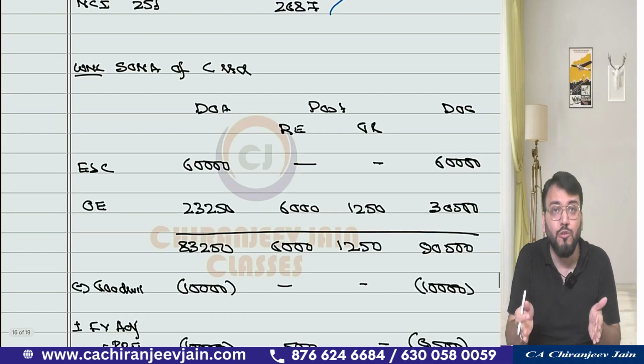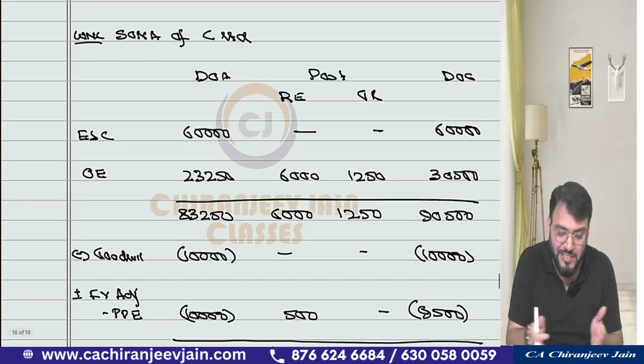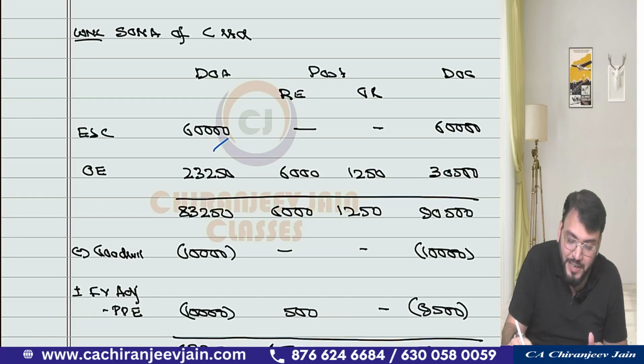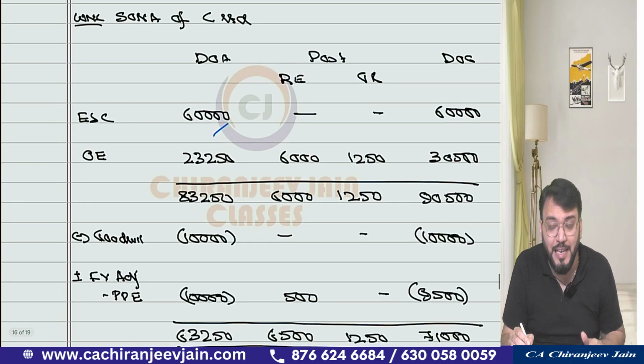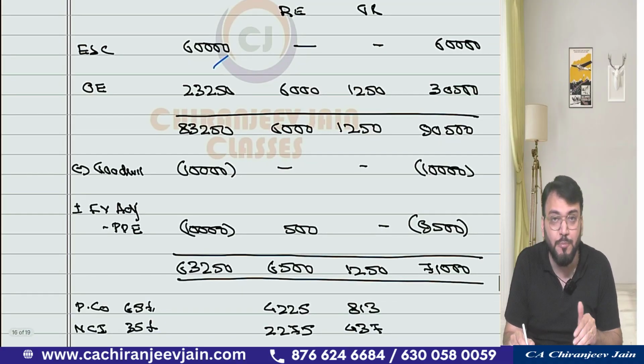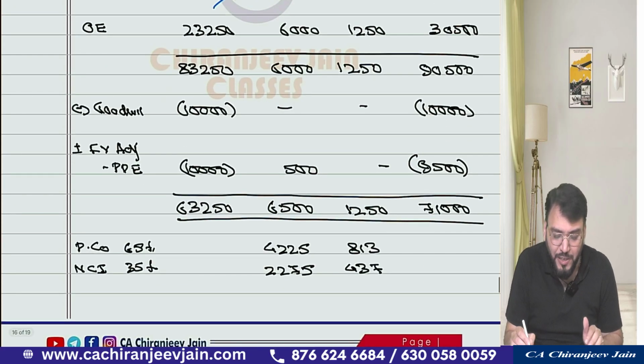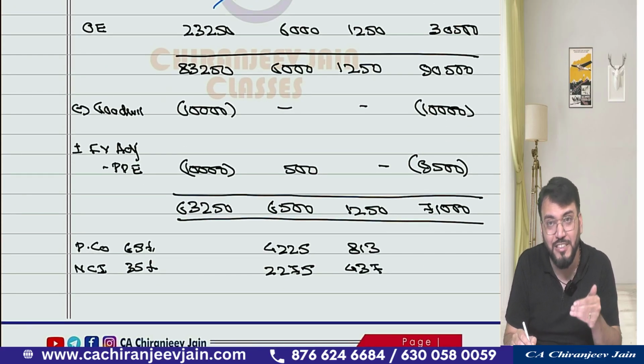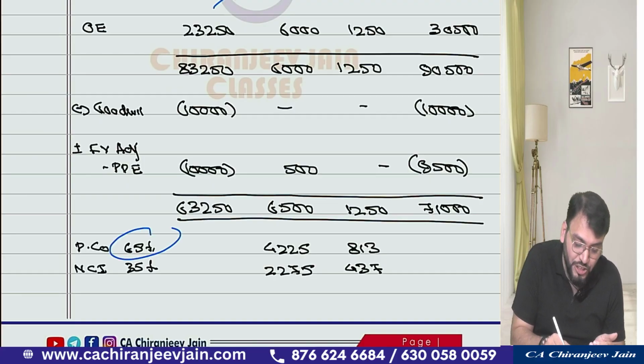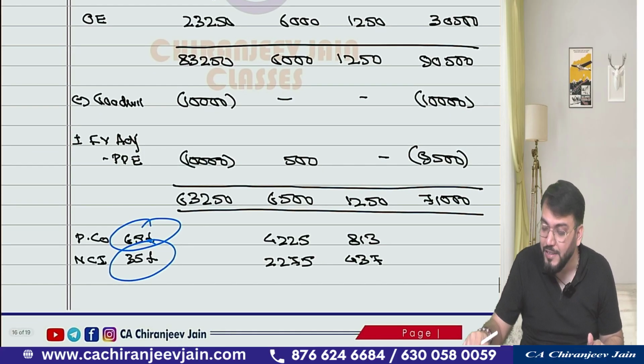Then a similar working note we'll do for Charan Limited. You can say similar working note has been done. Equity share capital we have taken, other equity we have taken as per AOP. Then goodwill has been removed, and then we have done fair value adjustment as per the previous working note. Similar type of working note, but now here the holding ratio will be 65% and 35%. 65%, 35% we have allocated. So you can say 6,500 into 65%.